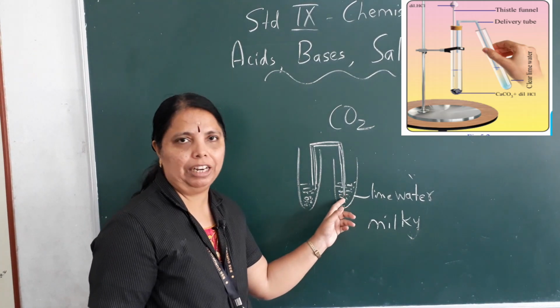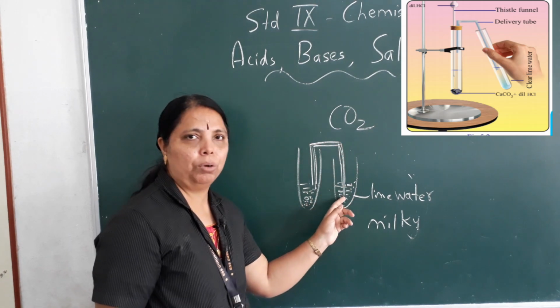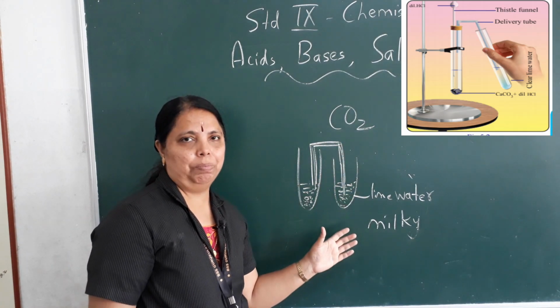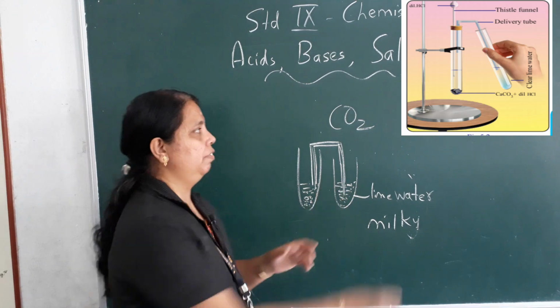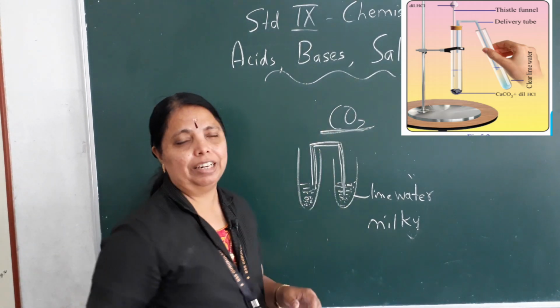That is plain water like. When carbon dioxide comes into it, it becomes like milk. So this is the best identification for carbon dioxide gas.